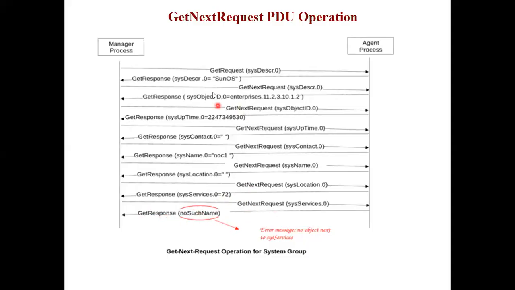So the manager was asking for some data, okay, in the form of a get next request. The first request the agent successfully gave, but next when requesting the next system service, there was no such name present. So then he got that response, no such name. Okay, so this way the get next request PDU will work.